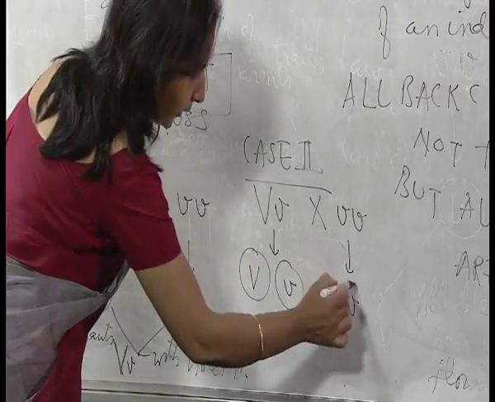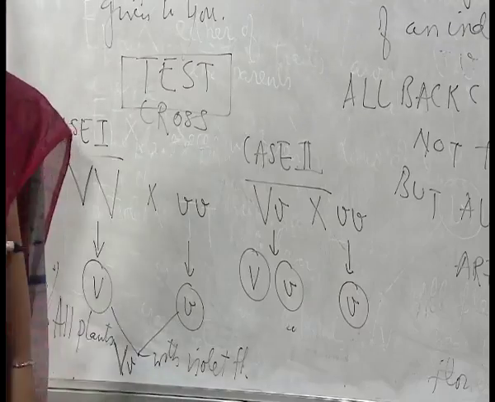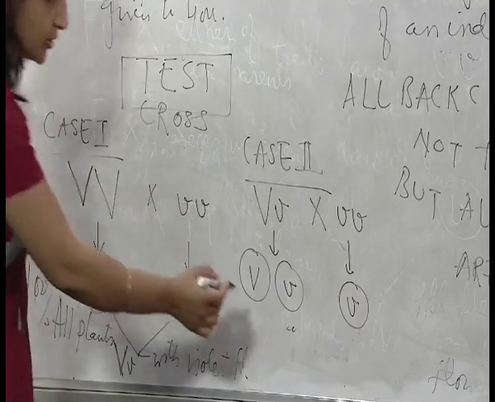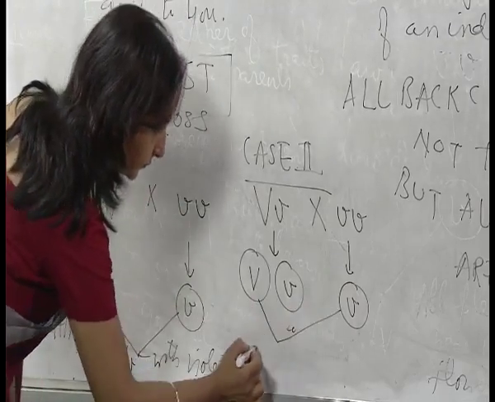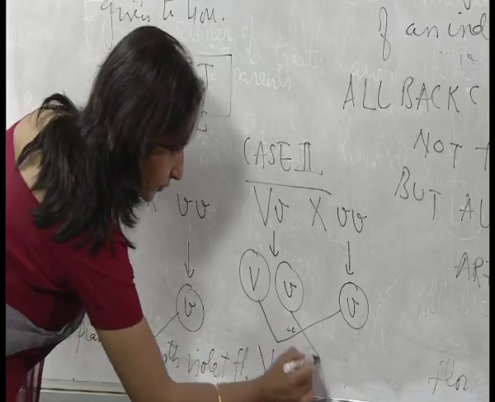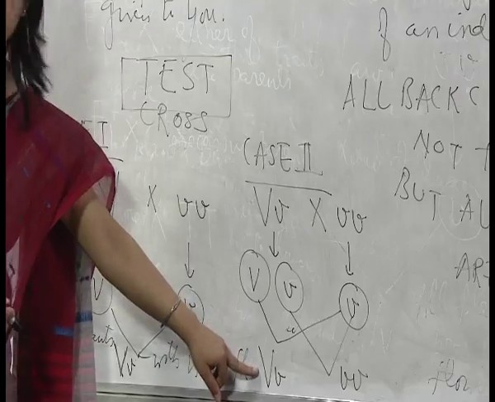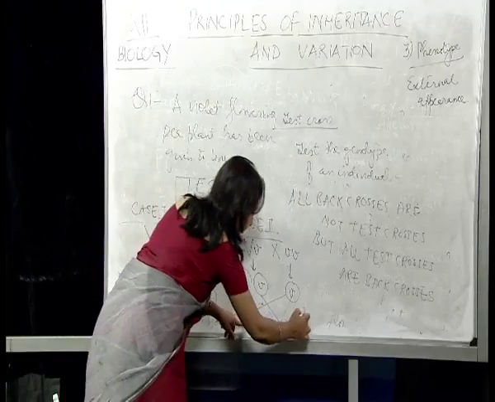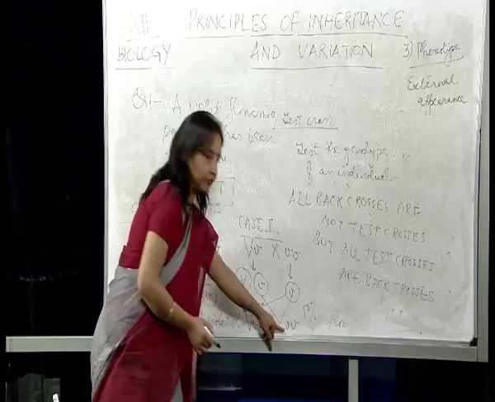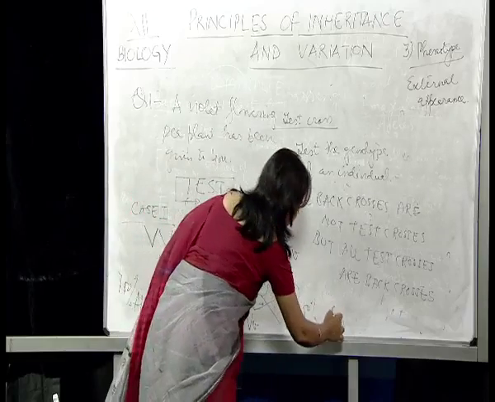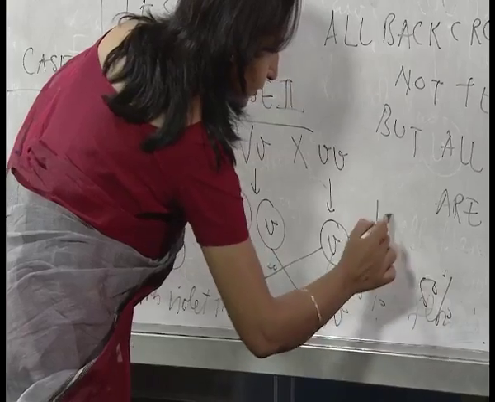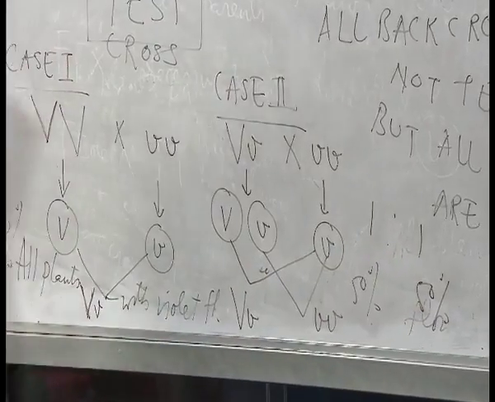And here only one type of gametes is formed, that is small v. Now when we cross them, we will see that 50% of the flowers are violet flower bearing plants and 50% are white flower bearing plants. That means the ratio is 1:1.